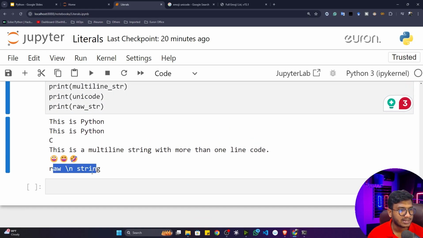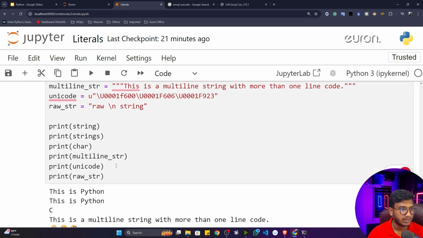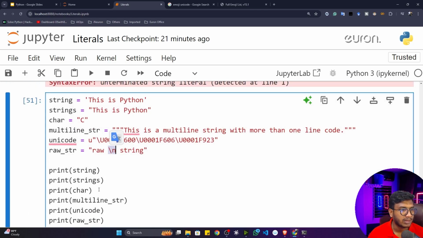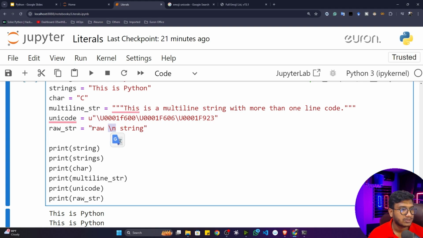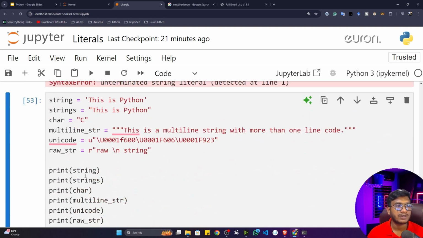You can see raw \n string. If I'm not giving this particular r, this \n would be considered as a new line. If I execute the program, you can see that after raw, it gives one new line and then prints the string. But if I want this particular \n, I need to provide this r. Now it gives me that \n. That's how we can define different literals.